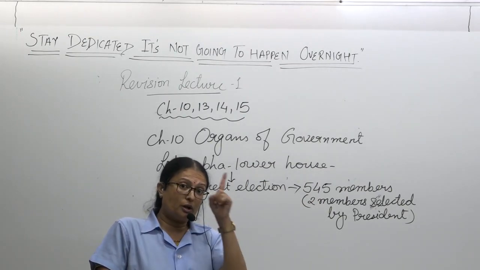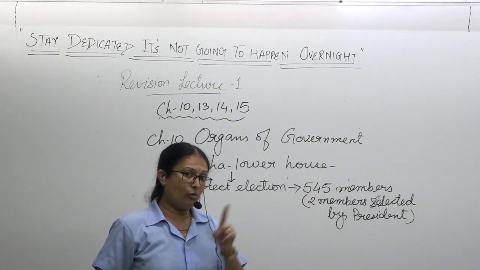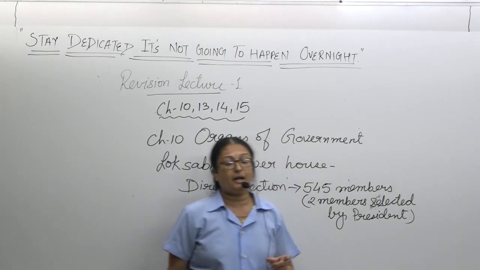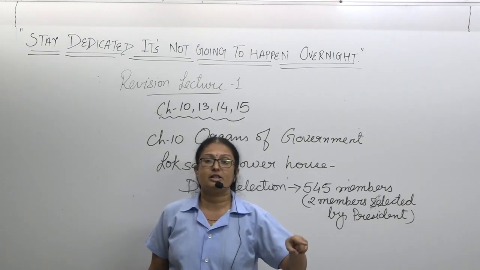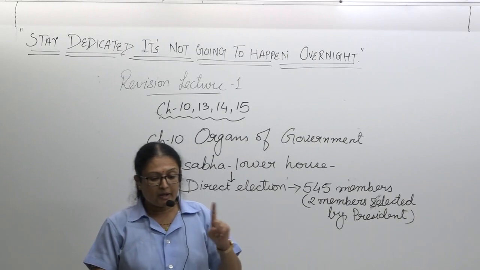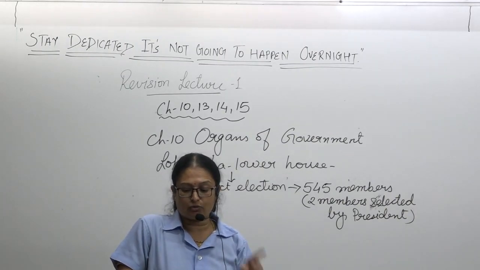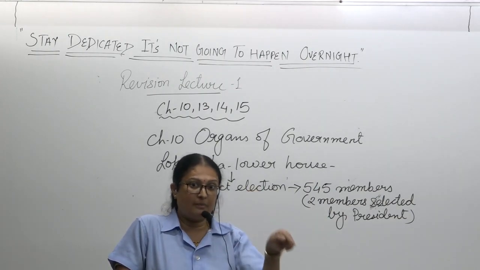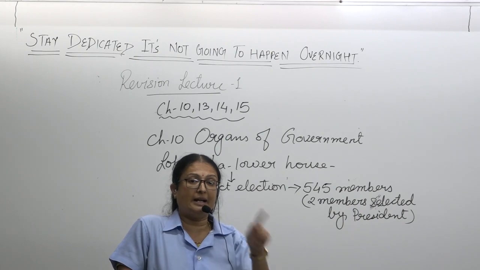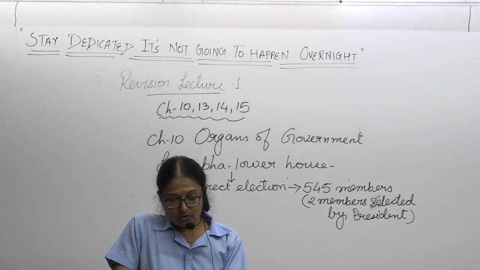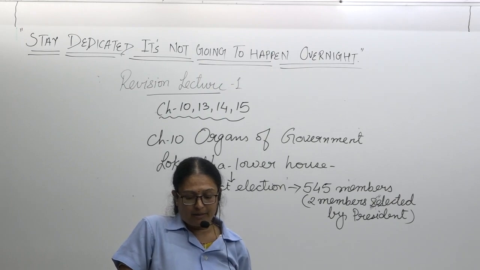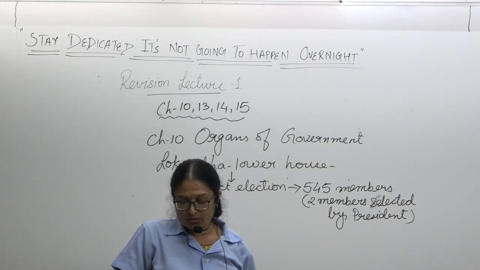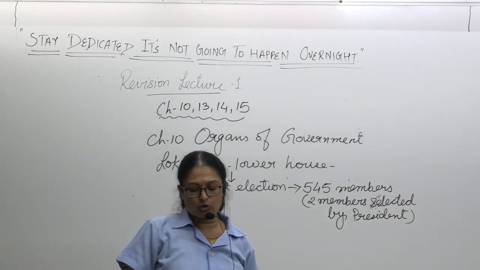Then we talk about the quorum. When we are talking about Lok Sabha and Rajya Sabha, we must remember the word quorum. Quorum क्या है? Total number of present members. So the quorum is the number of members present in the house of the parliament. जिस दिन पार्लियामेंट है उस दिन जितने मेंबर अटेंड है, प्रेजेंट है, that is called the quorum. So it is the number of members present and working in the house out of the total number of members of that house. The minimum quorum of Lok Sabha should be 1/10.